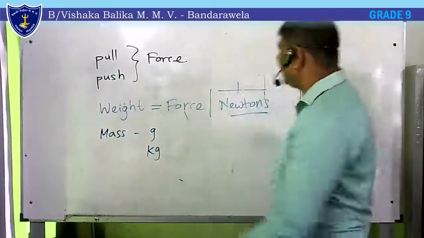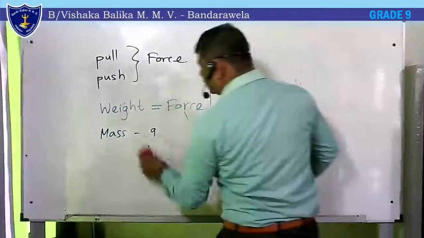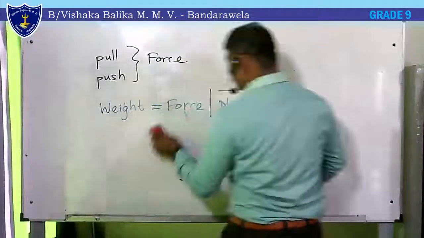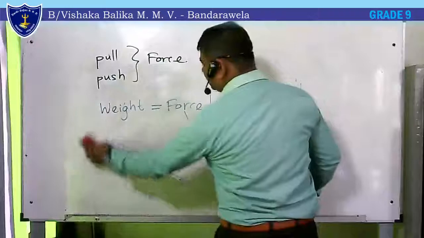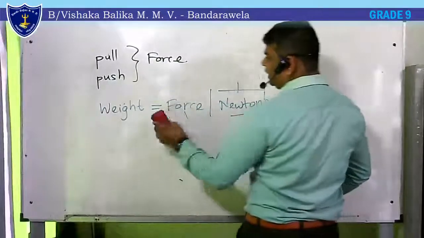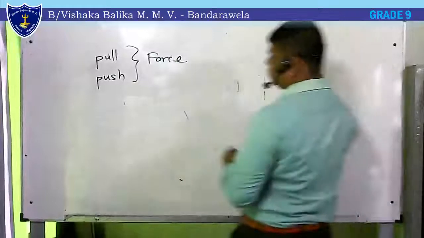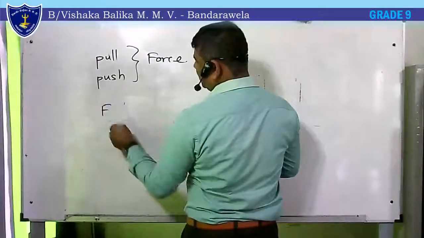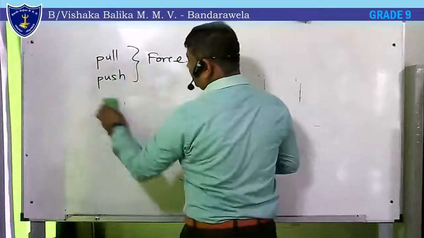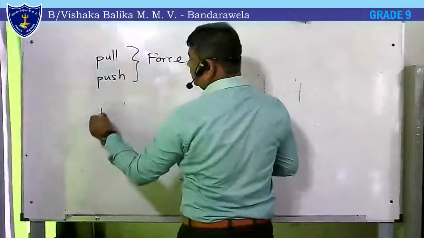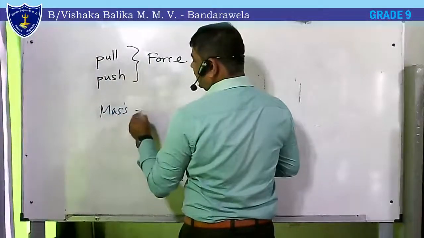Therefore, we can see a relationship between weight and the mass. Let's find weight is a force measured in newtons. Now I am going to show you the relationship between the mass and the weight.